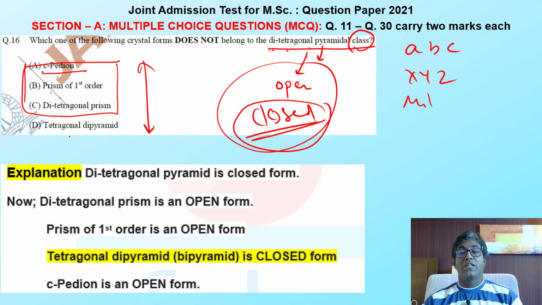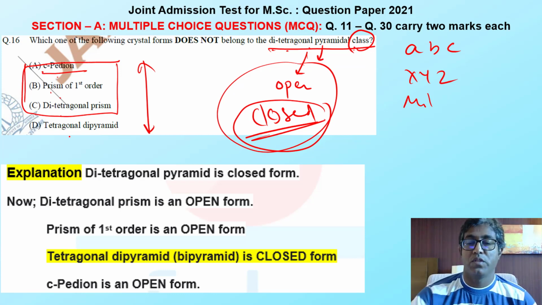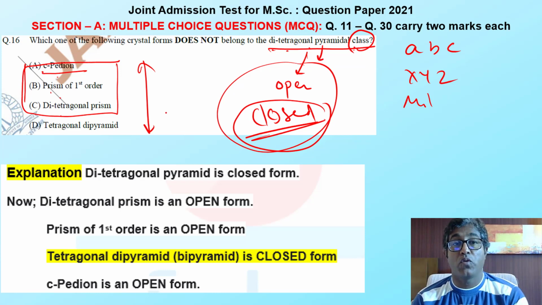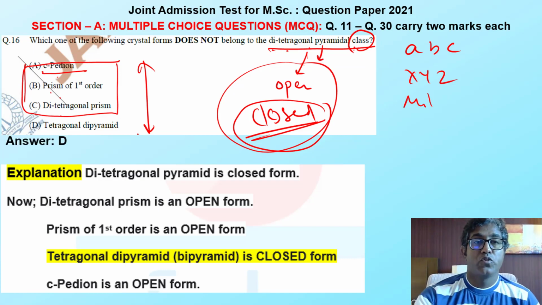Now you can ask me, how could you know whether all these forms or classes are open or closed? You have to study either Rutley or Klein books. As time passes, you will come to know which class belongs to the open form or the closed form. There is no shortcut for this one. Or if you are good at drawing the geometry of this particular form class, then you can easily identify whether it is open form or the closed form. So my option should be D.